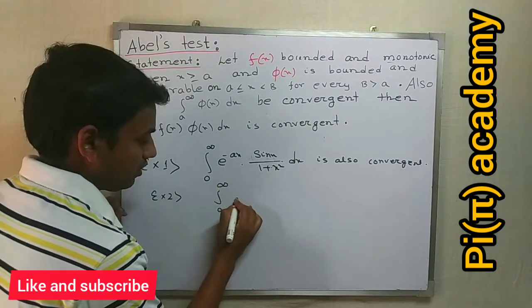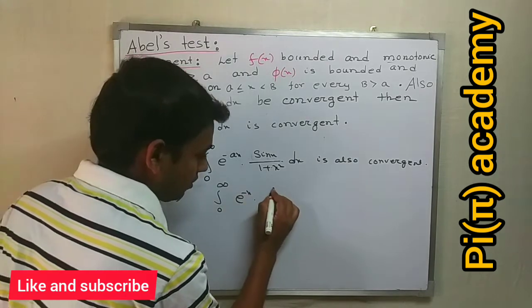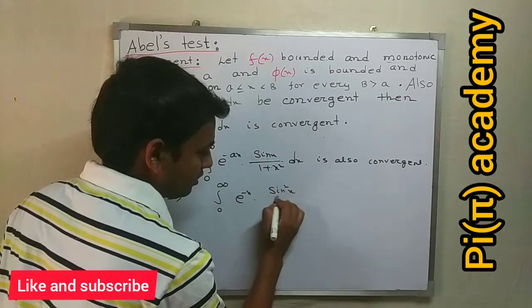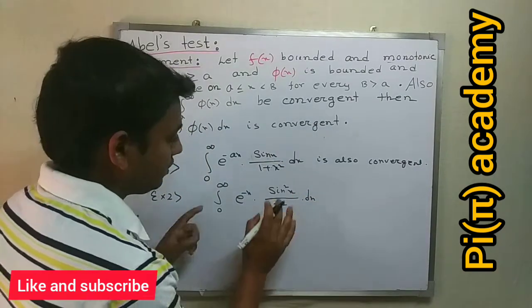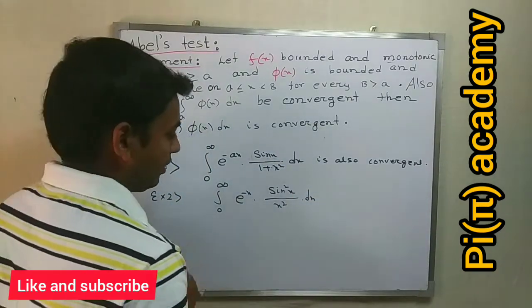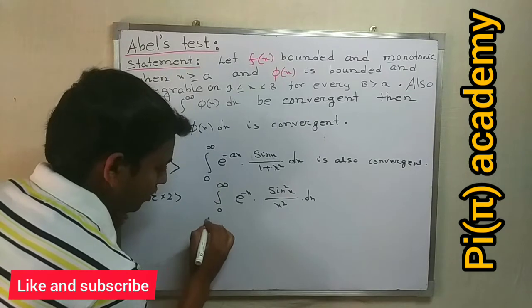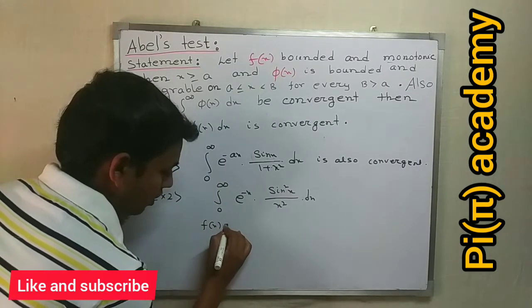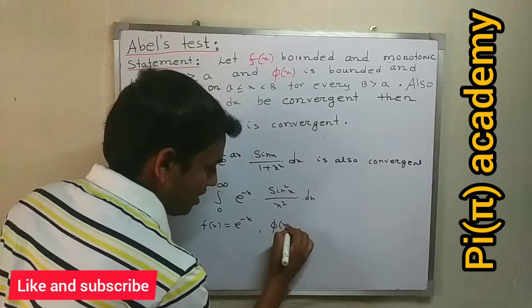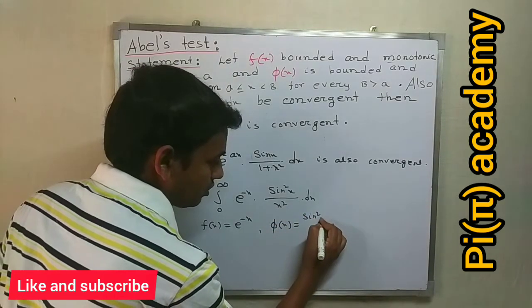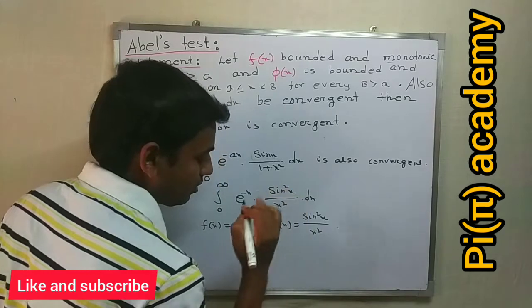Now I consider another example: the integral from 0 to infinity of e to the power minus x sin square x divided by x square dx. We have to show this is convergent by the Abel test. Let us consider f(x) equals e to the power minus x and phi(x) equals sin square x divided by x square.